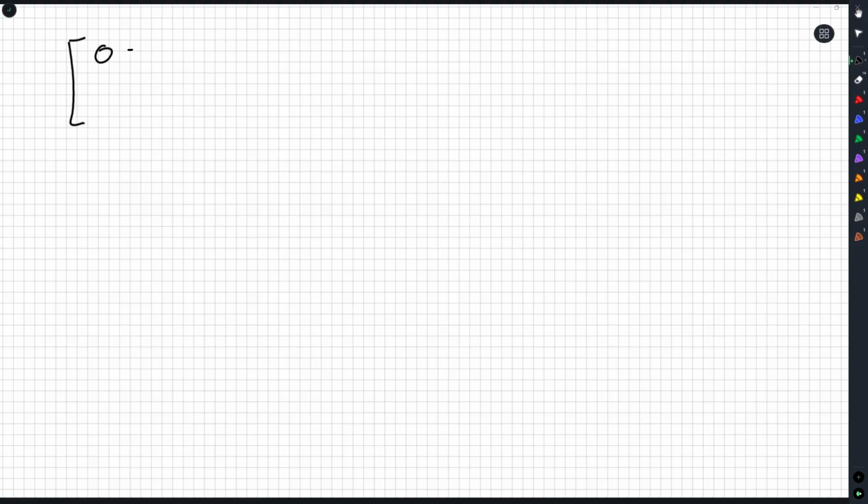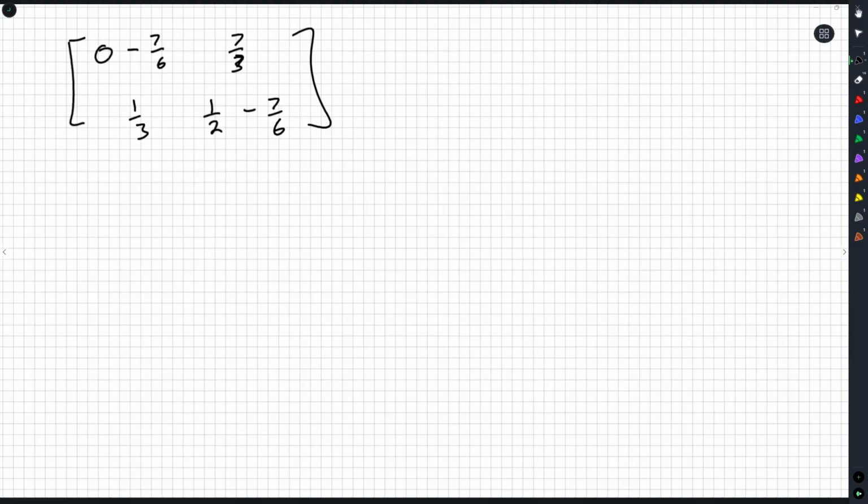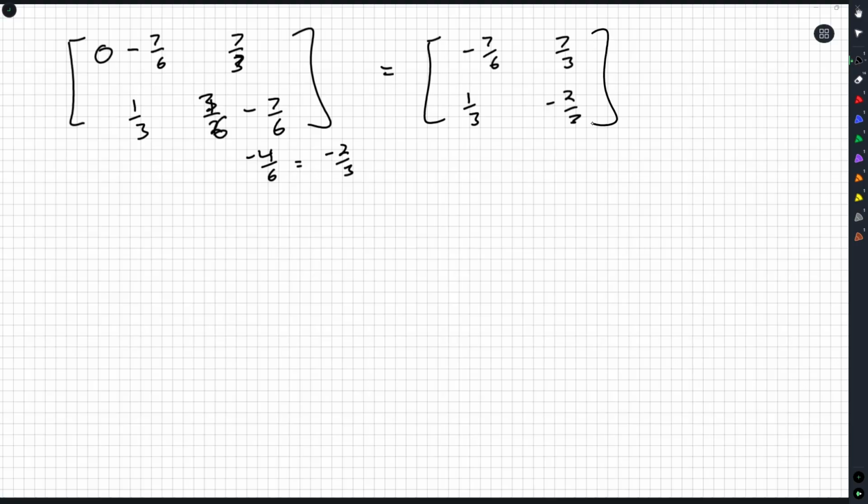So take our original matrix and we'll subtract off 7/6. I think it was a 7/3 up here. I think it was 1/2 and 1/3. I will go back and double check because we're almost done, and I don't want to make a mistake. Yep, 7/3, 1/3. So this matrix is minus 7/6, 7/3, 1/3, and then this is 3/6, so that'll be minus 4/6, which is minus 2/3. So there we go. That corresponds to our original matrix A minus the 7/6 times the identity.